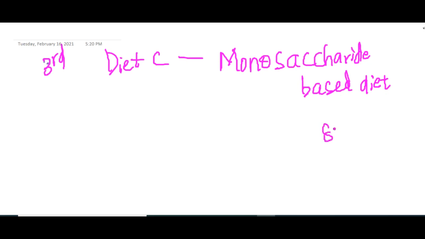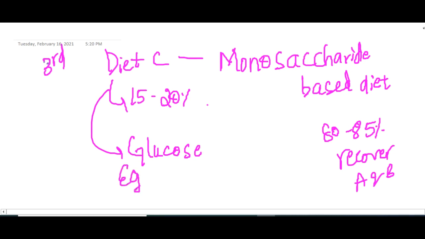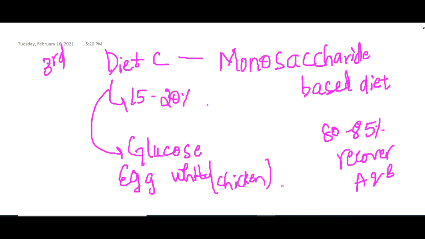Almost 80 to 85% will recover with diet A and B, and the rest 15 to 20% of children will go to diet C. This diet C contains only glucose, and it contains protein. The protein source can be either egg white or chicken, or protein hydrolysates can be given, but we do not give any starchy material. Only pure glucose is given to these babies.